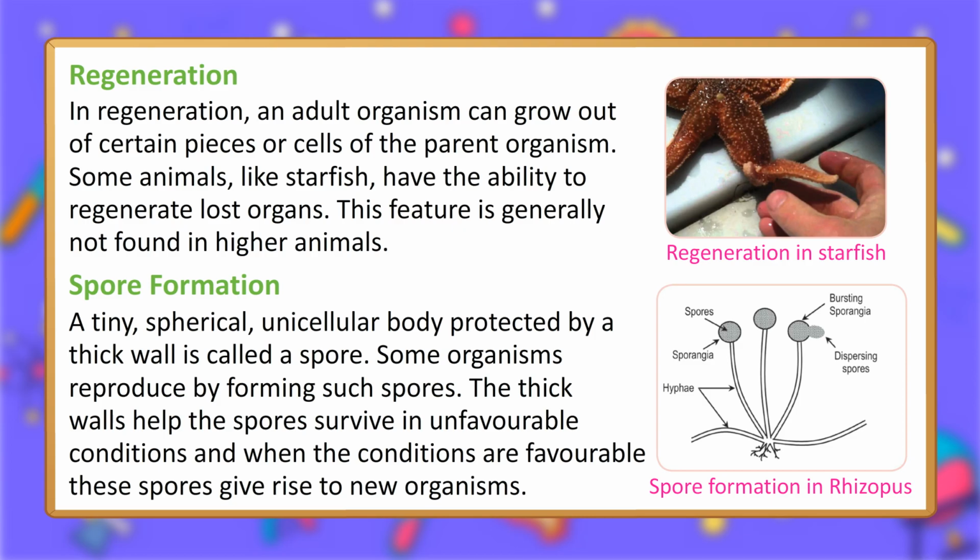A tiny, spherical, unicellular body protected by a thick wall is called a spore. Some organisms reproduce by forming such spores. The thick walls help the spores survive in unfavorable conditions, and when the conditions are favorable, these spores give rise to new organisms. Spore formation in rhizopus.